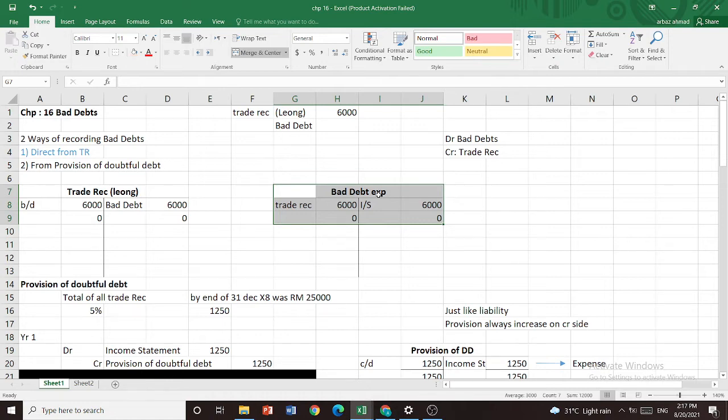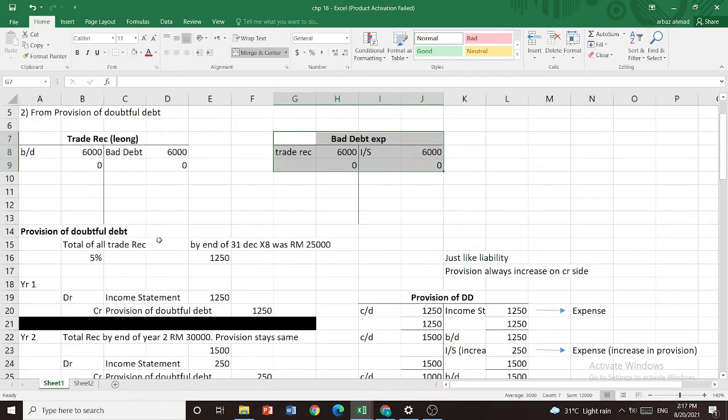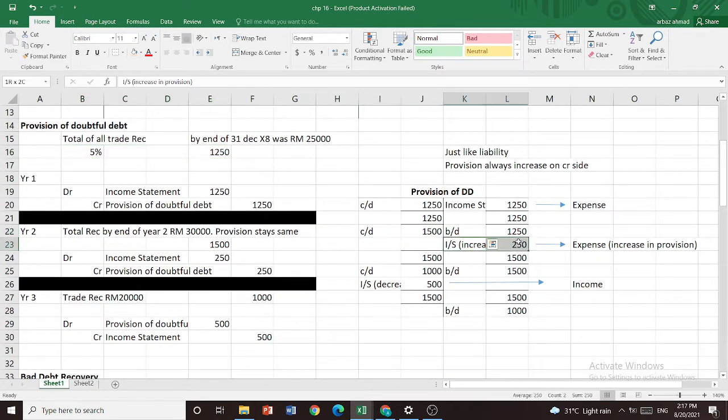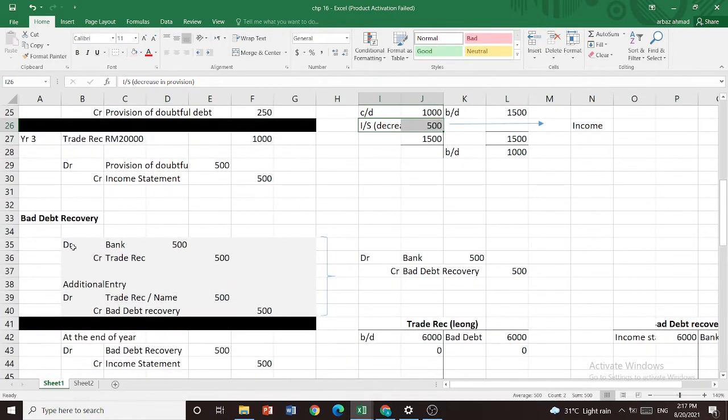Therefore we have something called provision. We make a provision in order to be aware of this loss ahead, to make sure there is no sudden change in the income statement. Now the first year provision will be fully 5%, but then we record only the increase or decrease throughout the years. Whether there is an increase or a decrease in provision, this is the journal entry.